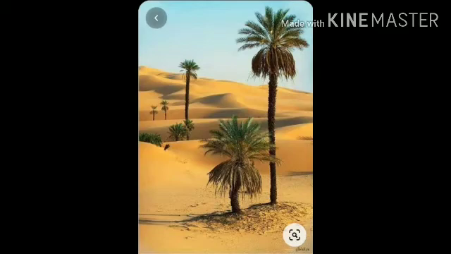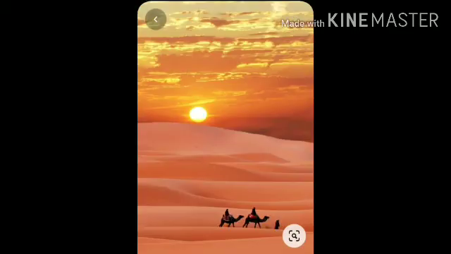Okay, the reason is they sweat very little. The camel sweats very little. We sweat, isn't it, children? We also sweat, isn't it? Because we keep our body temperature constant. We sweat when we get hot, and our body gets cool automatically after getting air, isn't it? So that is not constant.